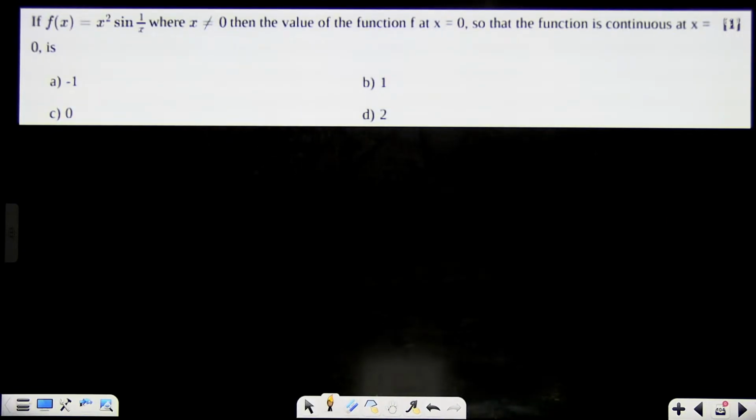x square sine 1 by x, where x not equal to 0, then what is the value of function f of x at x equal to 0 so that the function is continuous? What will be the value? Any answers? Come on, tell me. Function is continuous at x equal to 0.